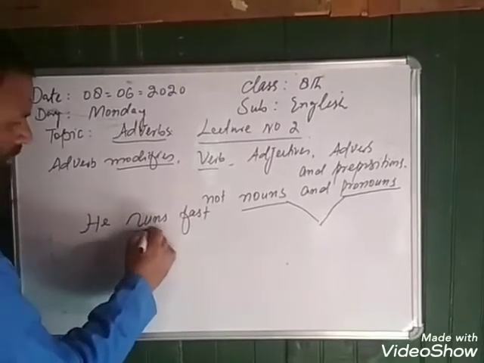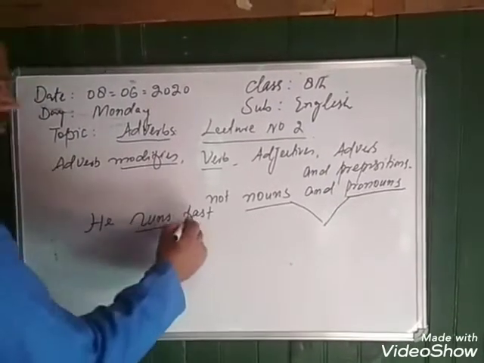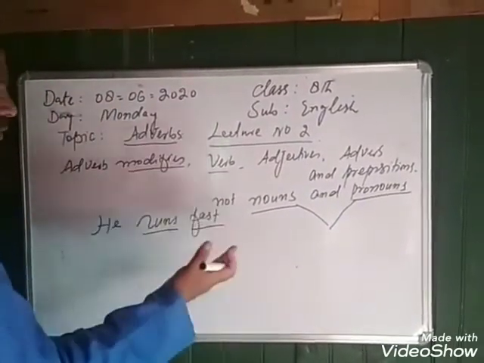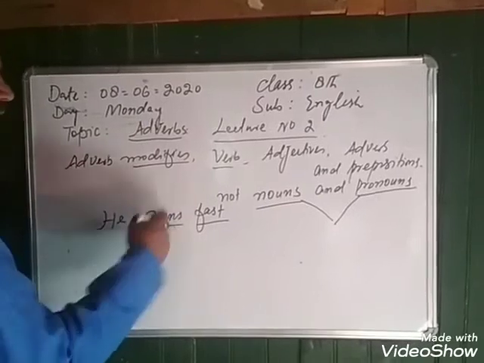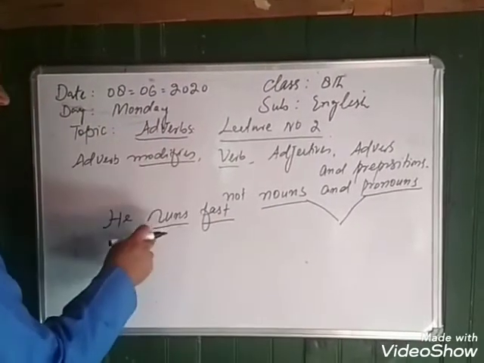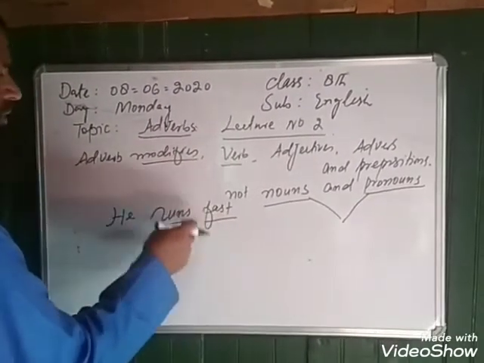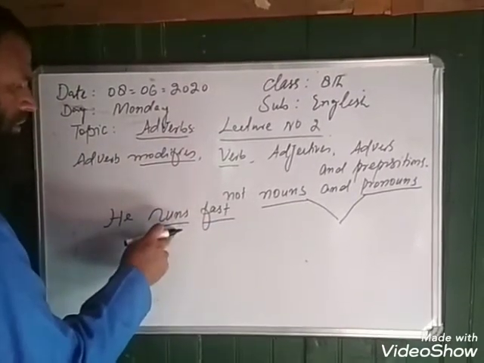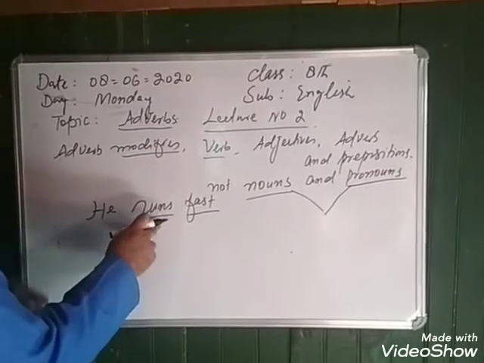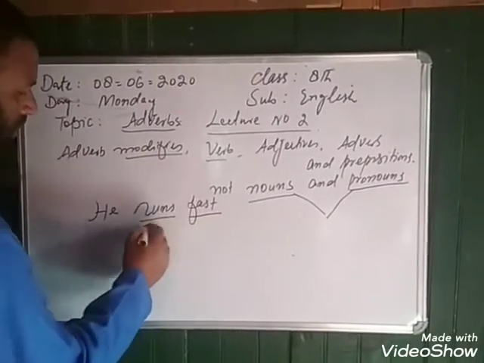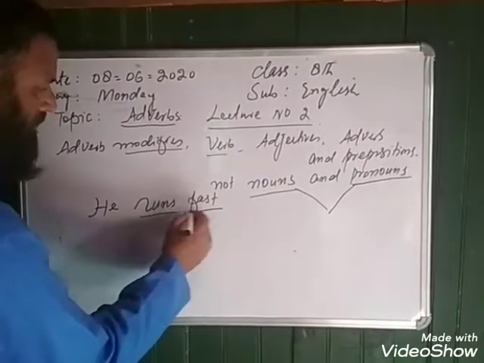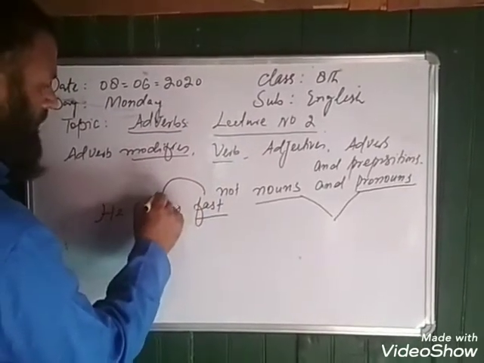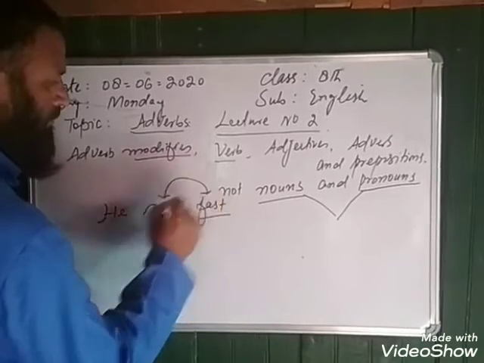So run is the verb and it is modified by fast. कोई दौड़ता है लेकिन तेज दौड़ता है. So run is modified by fast, and we can say it is the adverb. Something added to this verb, some additional information about it. This is the adverb, this is the verb.